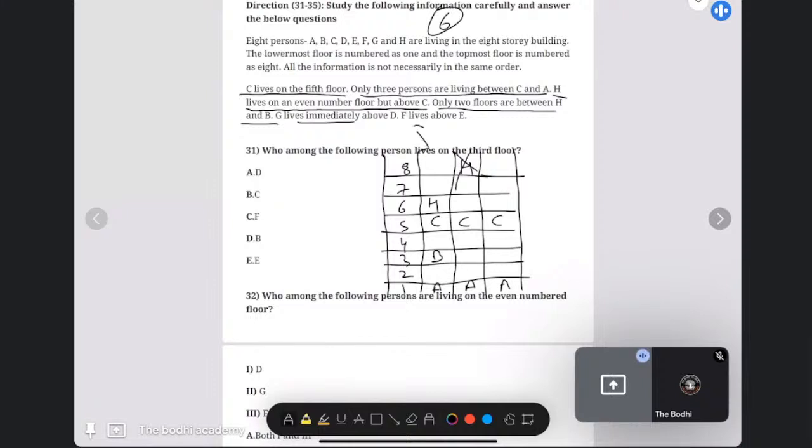Now G lives immediately above D. So only one option. G lives immediately above D. F lives above E. It was a very simple question. Actually, you could have even solved it in 1 minute or 1.5 minutes. So this is your correct arrangement. This was a very easy question, 1 minute I will say.